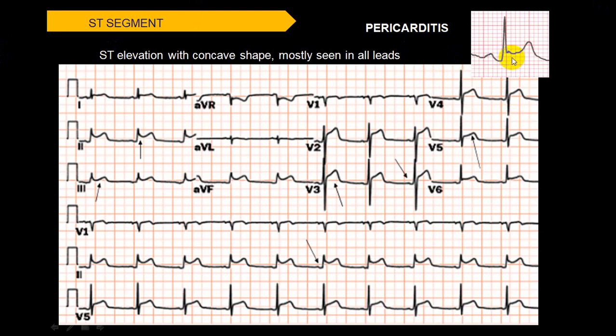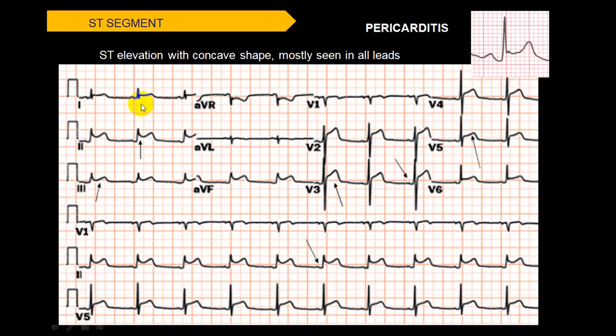Now you can see here there is a J point elevation and there is a concave ST segment with the T wave upright. And this will be present in many leads. You can see in lead 2, lead 3, then V3, V5, V6, in multiple leads, even in lead 1.